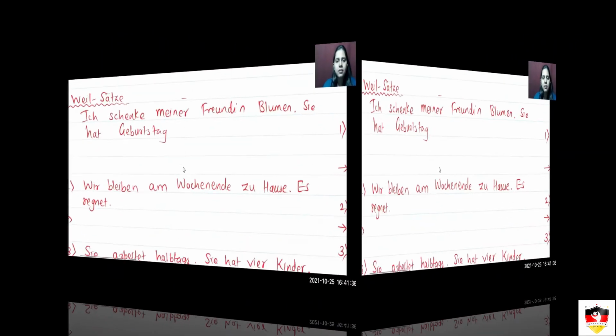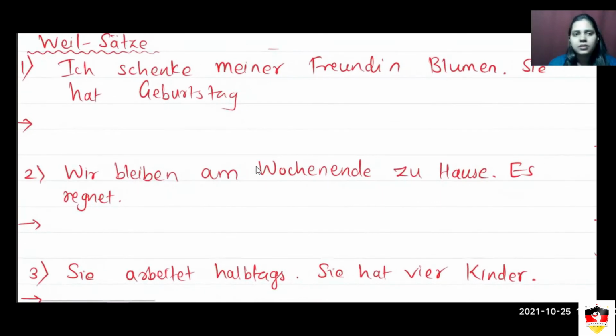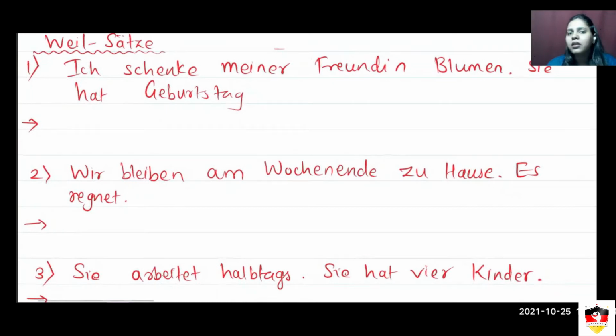The first exercise is with weil. Ich schenke meiner Freundin Blumen. Sie hat Geburtstag. So I'm gifting my friend flowers, and the second statement is she has a birthday. Now we want to connect these two statements with weil. Firstly, think about which one is independent and which one is dependent, meaning which one is the Hauptsatz and which one is the Nebensatz.